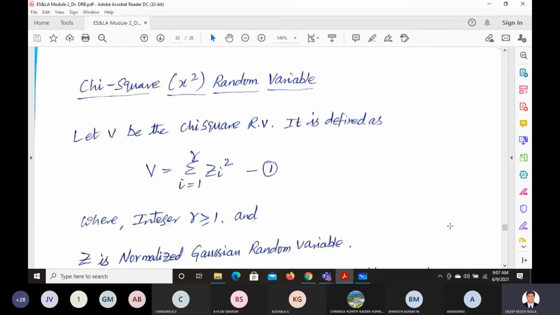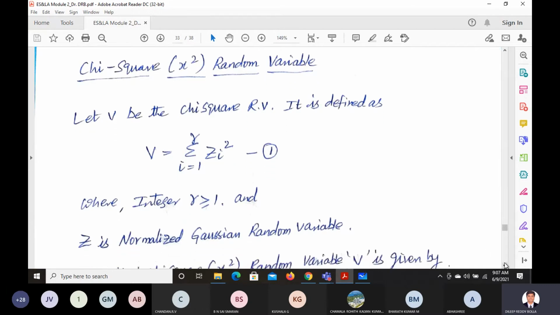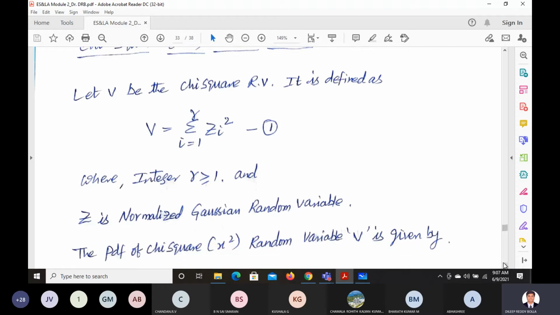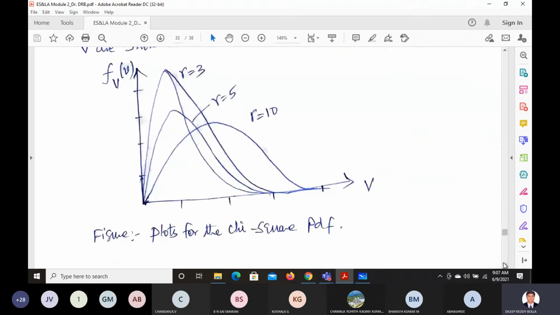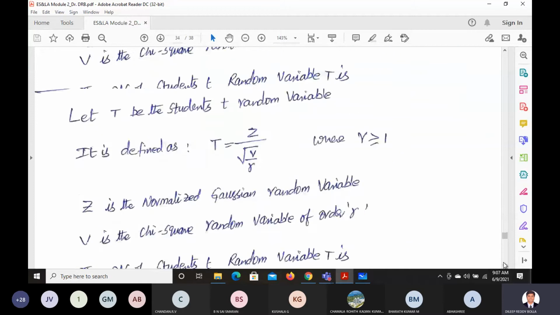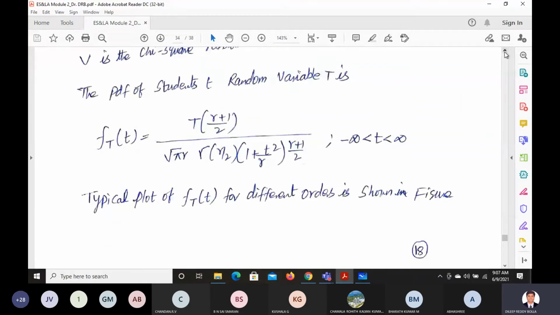Let us say you tell that GDP has been falling down or GDP has been increasing. Some statistics they will tell. But how well can you say that it is correct, or how well can you say that it is wrong? Something like that we can analyze using this chi-square test. Okay, so this chi-square test is similar to the student t test. So this one we have is a student t test.